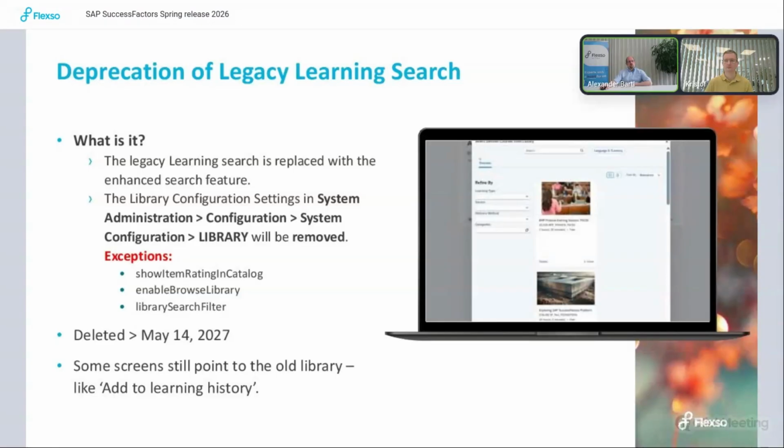So in this regard, take the time until then to take a look at the latest enhanced search feature and do the switch already before. I know it's always nice to have more time, but if you wait too long and it gets pushed, then you might not have checked everything. So it's better to prepare and test things beforehand and activate it, and not wait until it's pushed. At the moment, some screens still point to the old library, like add to learning history. That should also be fixed by the first half release 2027.